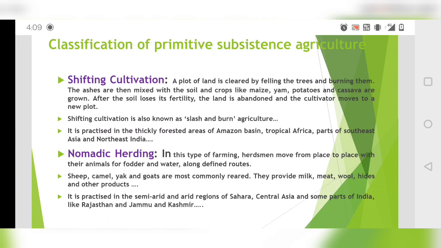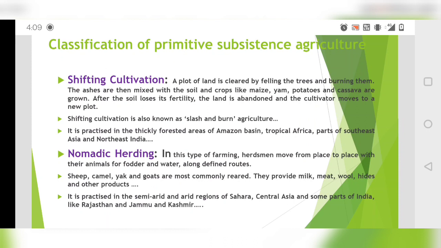After the soil loses its fertility, once the crops are harvested, the land is abandoned and the cultivators move to a new plot. They leave it to regain its natural fertility. This shifting cultivation is also known as slash and burn agriculture. It is practiced where there is a lot of forest.